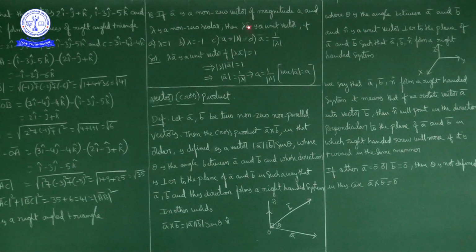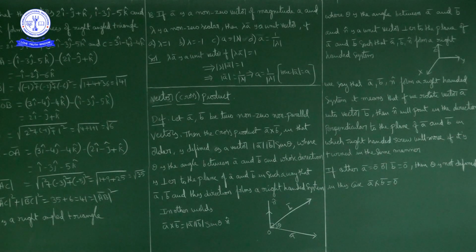Lambda A bar is a unit vector means its magnitude is equal to 1. So magnitude of lambda into magnitude of A bar is equal to 1, so magnitude of A bar is equal to 1 by magnitude of lambda. Magnitude of A bar is nothing but A, as given here. So A is equal to 1 by magnitude of lambda. Okay. Now with this we completed exercise 10.3.